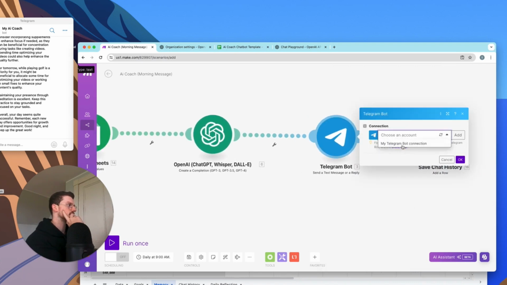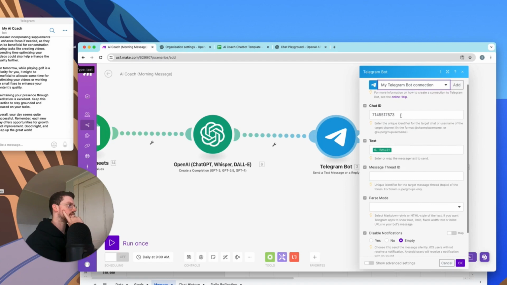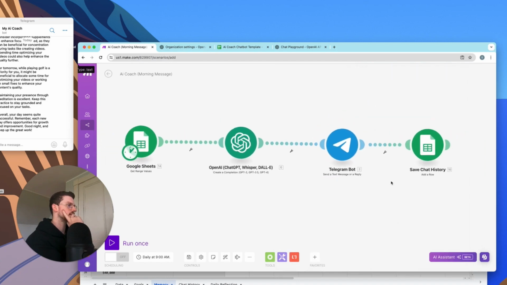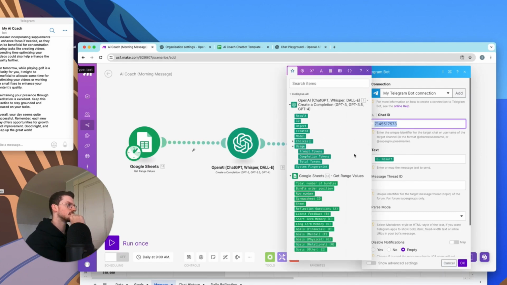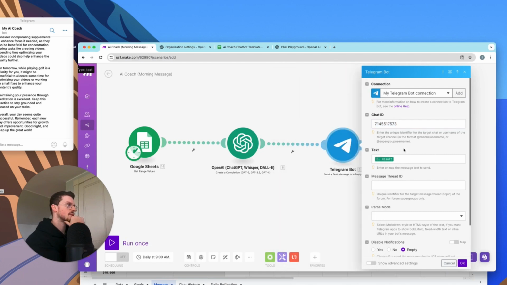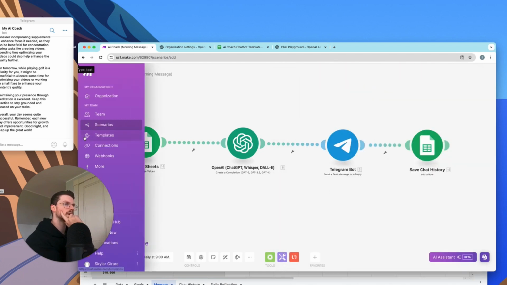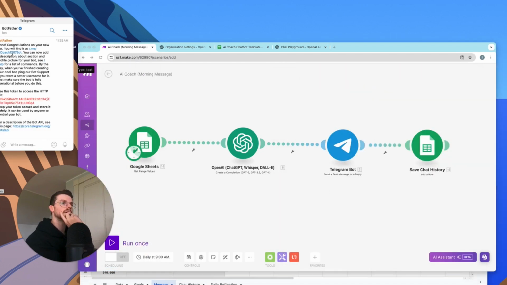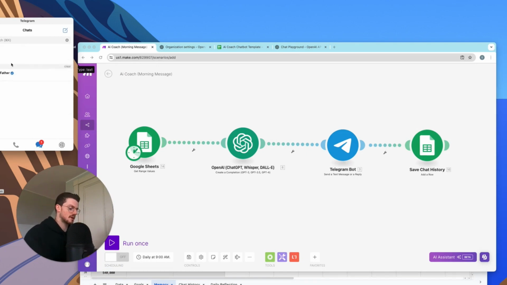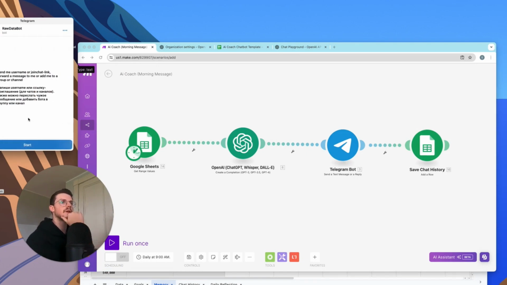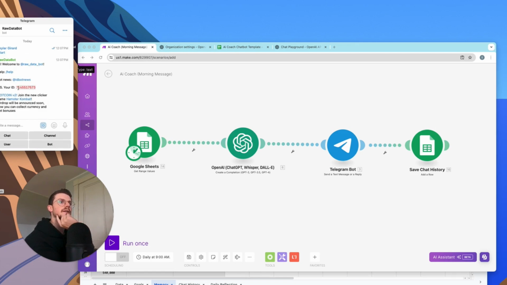So we have the message, we select the bot again, our chat ID. This you're going to put in manually, but you're going to get your own chat ID. So to do that, you're going to want to come to search, type in bot, raw bot data, hit start, and it'll tell you your ID right here.